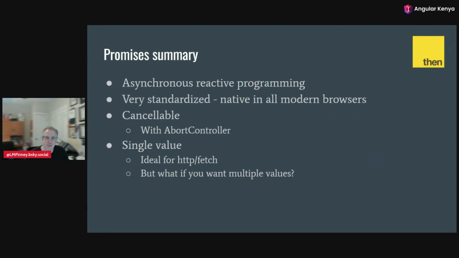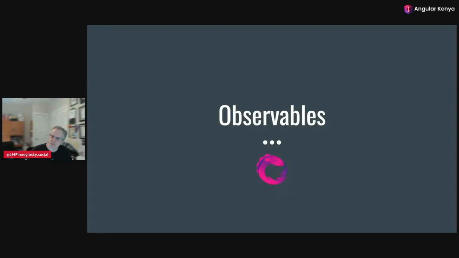So in summary, promises give us asynchronous reactive programming. It's very standardized, native in all modern browsers. It's cancelable with the help of an abort controller, and it gives us a single value, which is ideal for an HTTP fetch call. But what if you want multiple values? That's where observables come in.